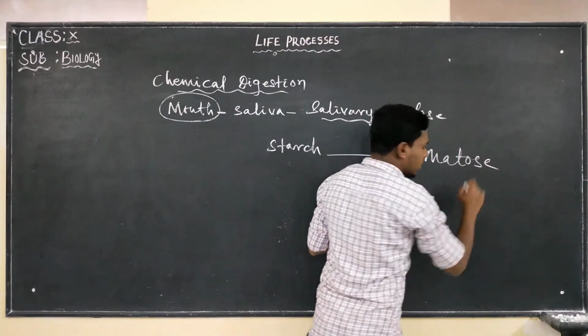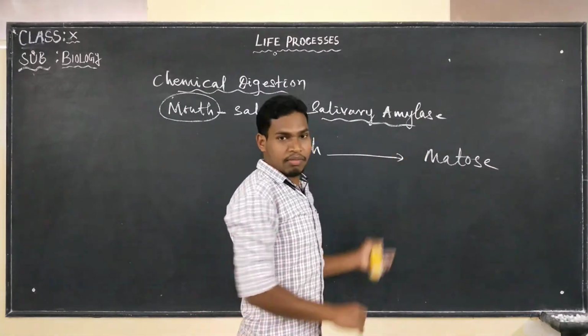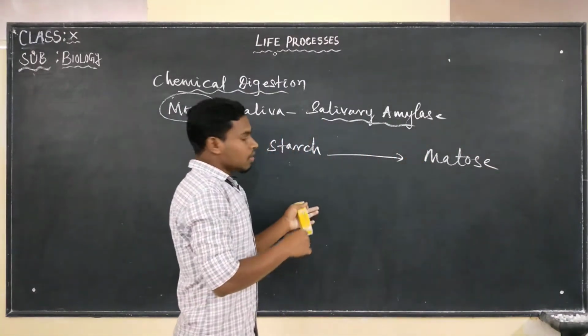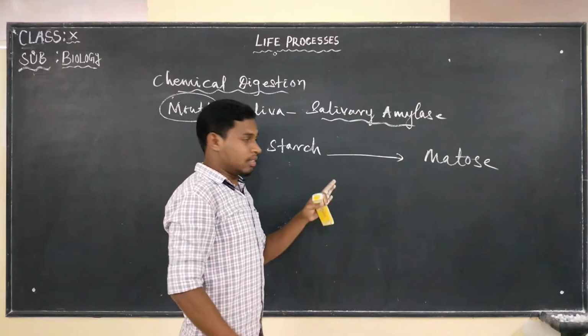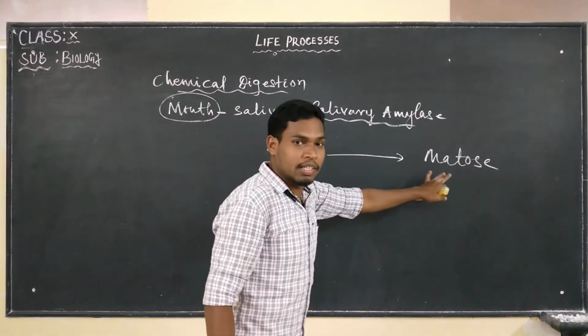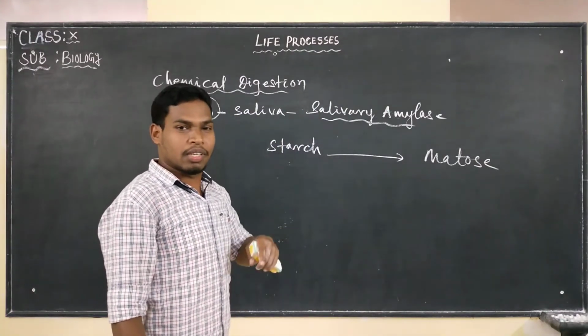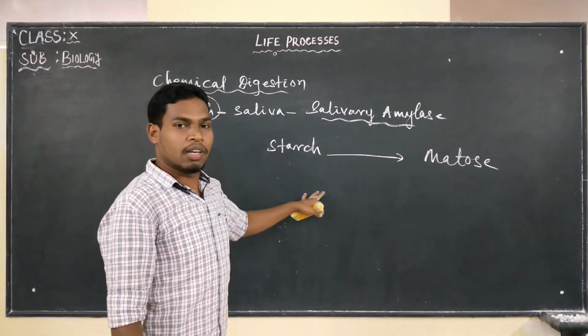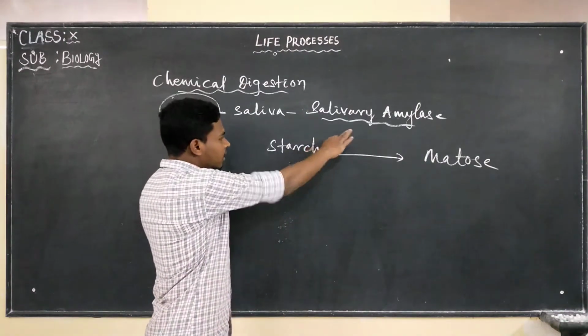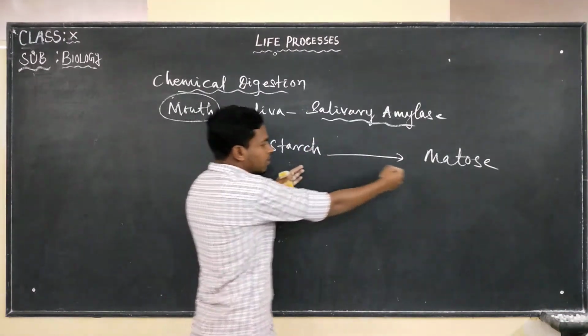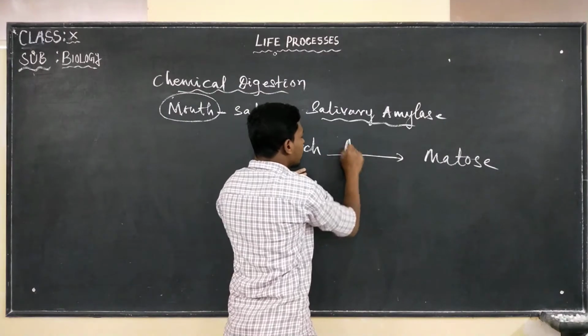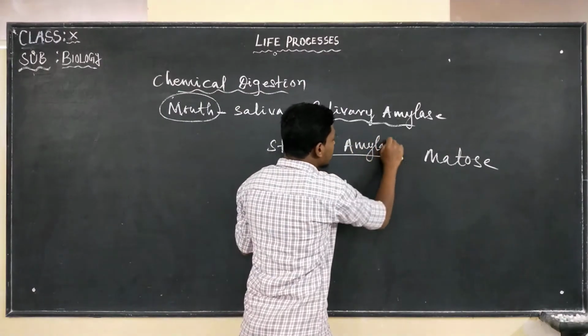Conversion of starch into maltose, and this maltose is finally converted into glucose by the action of maltase. It takes place in the small intestine. So complete digestion of carbohydrates, fats and proteins is going to be in the small intestine. Here in the mouth itself, the starch is converted into maltose.